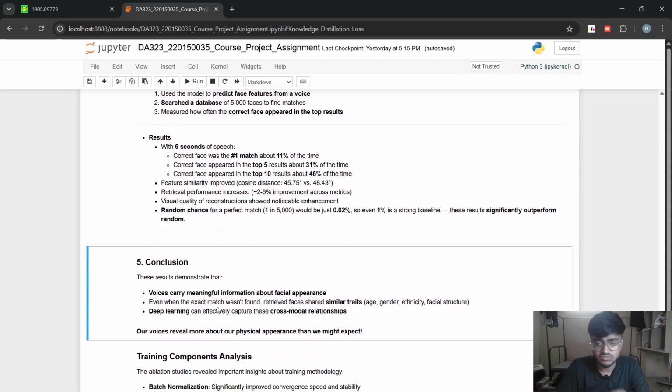So what is the conclusion? So we can see that the voice carries some meaningful information about the facial appearance. It can capture easily the age, the gender, the ethnicity, and the facial structure, some of the facial structure.